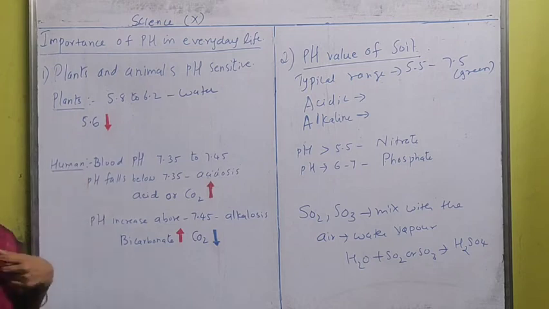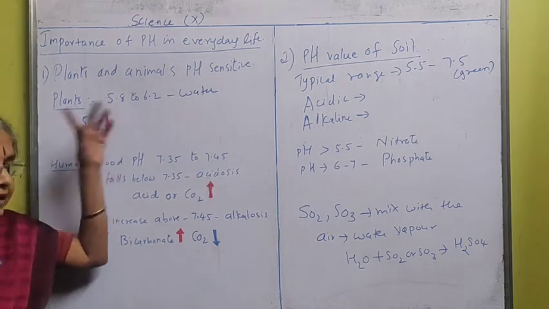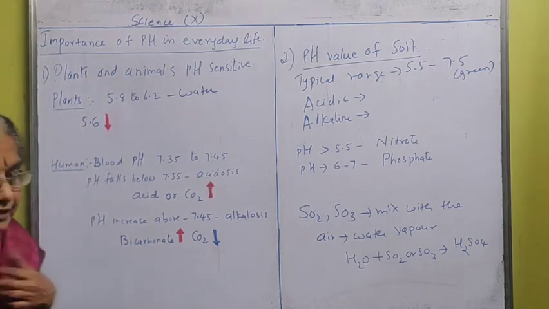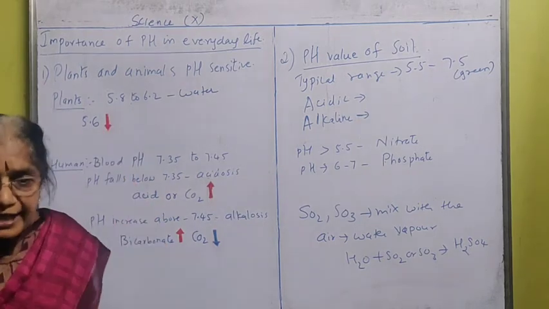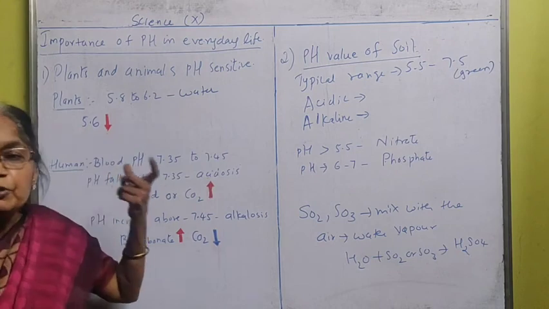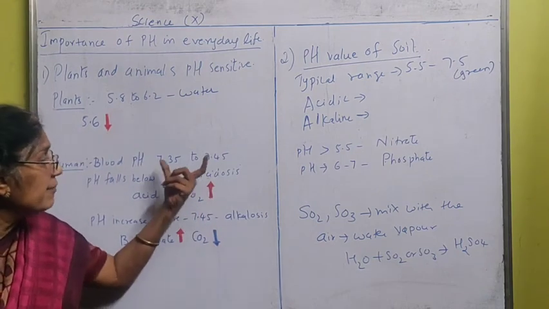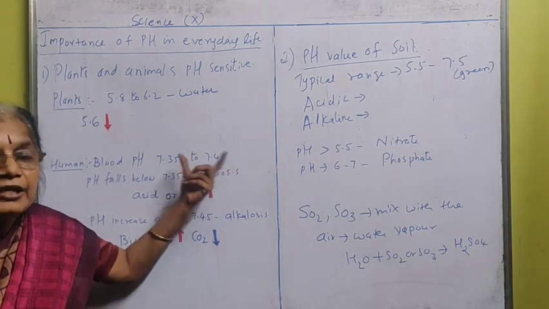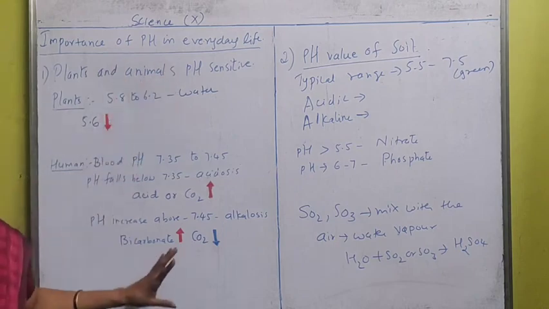Then we saw blood. Plants need water, but what does our body need? Our body needs blood because it is the carrier of food and oxygen to each and every cell. The pH value should also be how much? 7.35 to 7.45. So, understood how important the pH value is in our daily life.